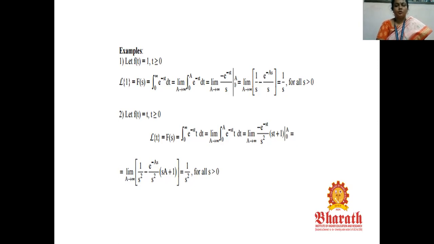Now integrating with respect to t, we get the limit as a tends to infinity of 1 by s square minus e power minus sa by s square of (sa plus 1). Now applying the limit as a tends to infinity, we get 1 by s square, where s is greater than 0. So the Laplace transform of t is equal to 1 by s square.